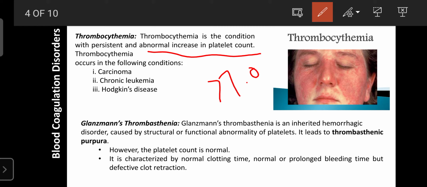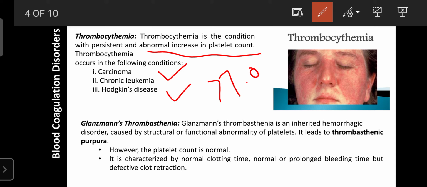Thrombocythemia occurs during carcinoma, that is a cancer, or chronic leukemia, that is a chronic blood cancer, as well as another type of cancer like Hodgkin's disease, where the platelet count is more than 7 lakh. That condition is known as thrombocythemia.